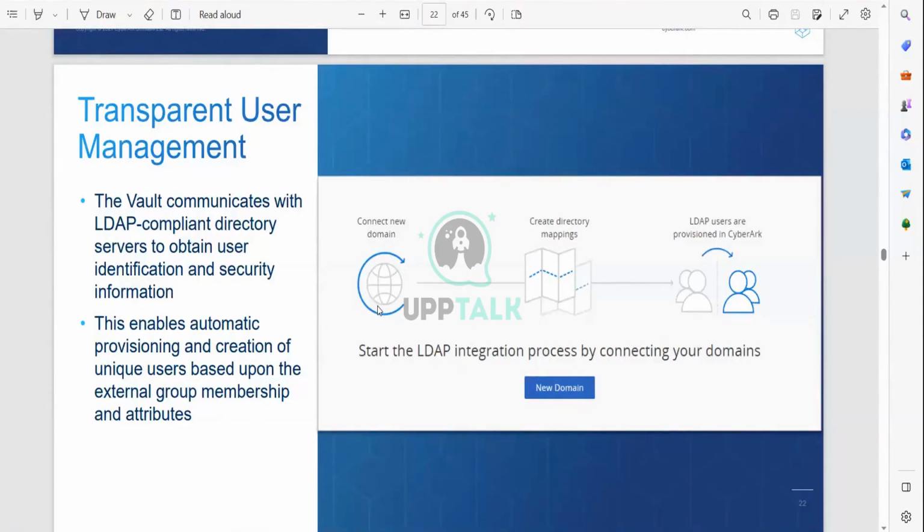For example, in the Active Directory, users or accounts, whatever it is you want to integrate with CyberArk, we need to take it as an LDAP integration. With that LDAP integration, we can create the directory mapping. Here we are seeing there are some steps. Directory mapping and then provisioning the users from the AD to CyberArk. This enables automatic provisioning and creation of unique users based upon the external group membership and attributes.